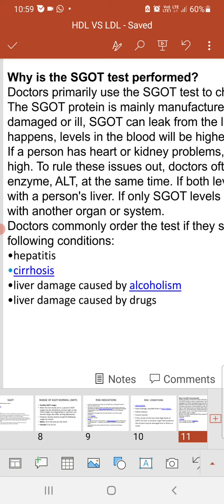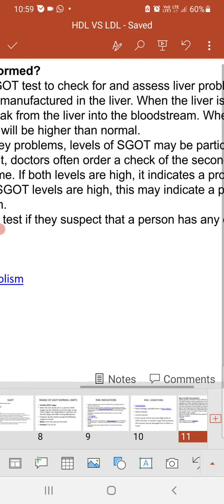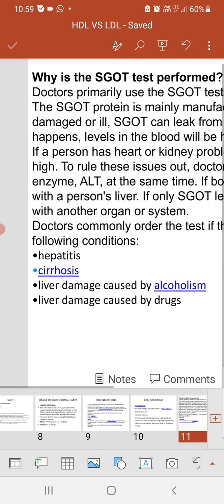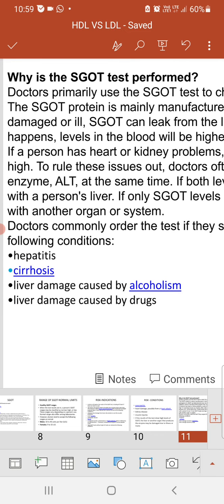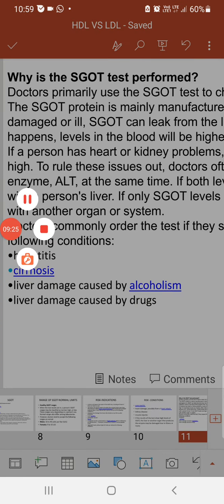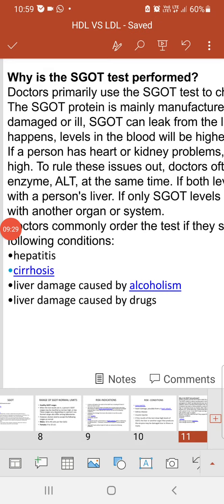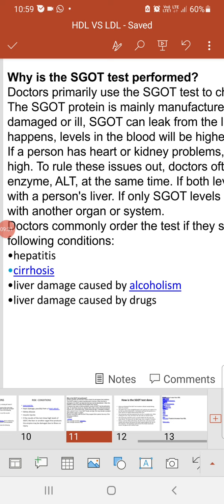So the doctors commonly order the test if they suspect the person has any of the following conditions: hepatitis or cirrhosis, or liver damage caused by alcoholism, or liver damage caused by drugs. So these are the different risk conditions based on which they ask for the test to be performed on the person.